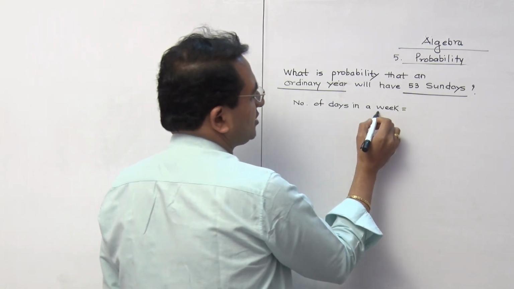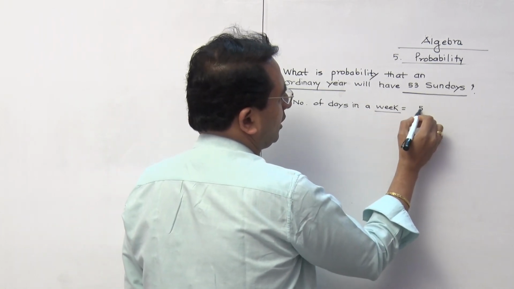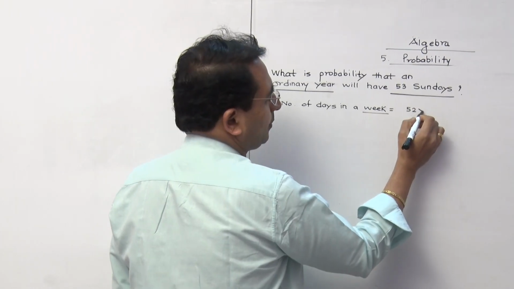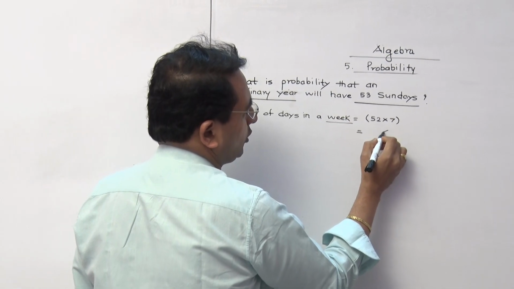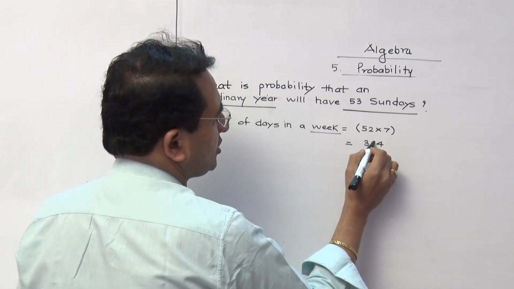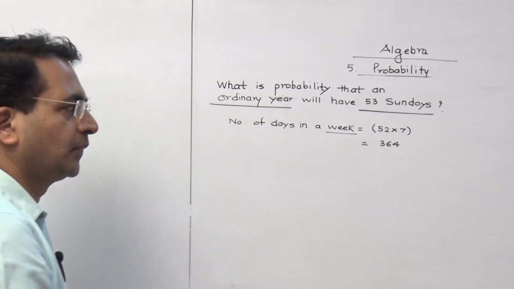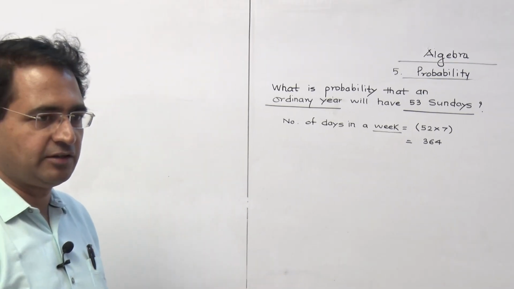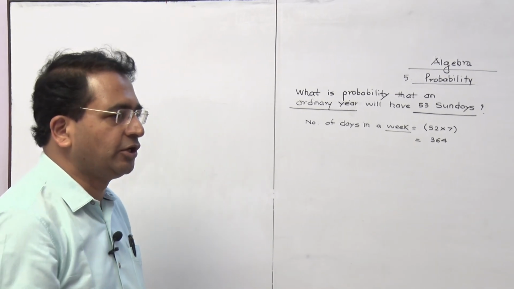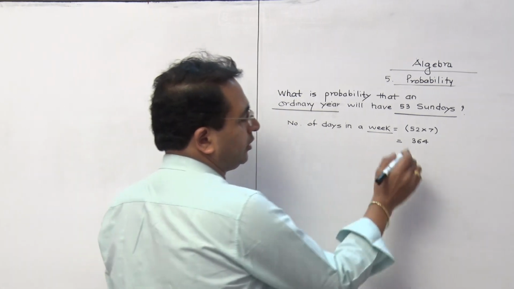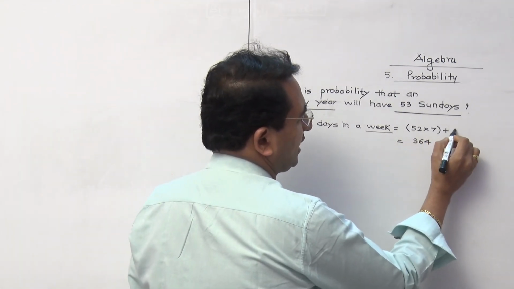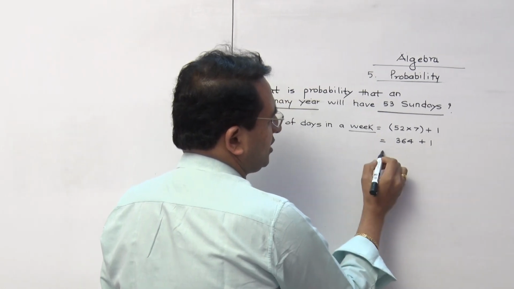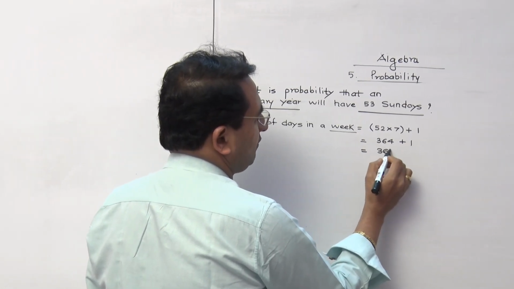Now how many weeks do you consider for a year? 52 multiplied by 7 days, that answer is going to be 364. But we always say that there are 365 days in a normal, ordinary year. So basically 52 weeks plus 1 extra day, that means you are going to have 365.